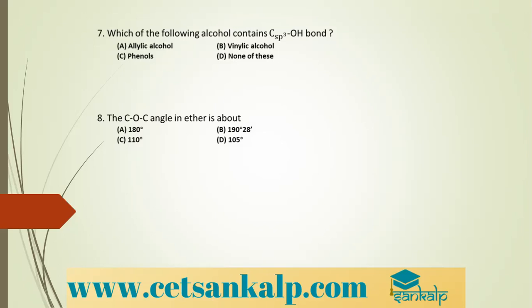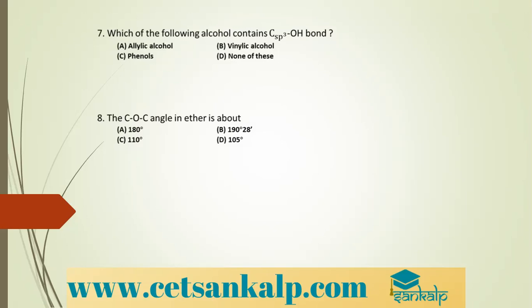When ketone is treated with Grignard's reagent, I need totally 4 carbon atoms. Here there are 3, so I'll take one more: CH3MgI, Grignard's reagent. What do I get? I get CH3, C, CH3, and here I have O, MgI. MgI attacks here, and to this carbon CH3 attacks.